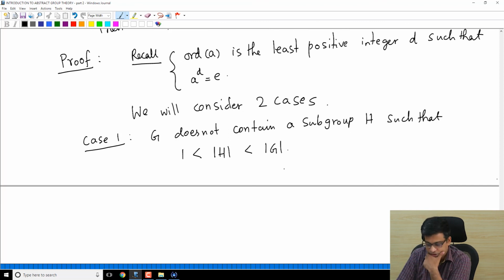So suppose G does not contain a subgroup H which has this property. That means the cardinality of H is strictly greater than 1, meaning H contains elements that are different from the identity element, and the order of H less than the order of G means H is a proper subgroup.